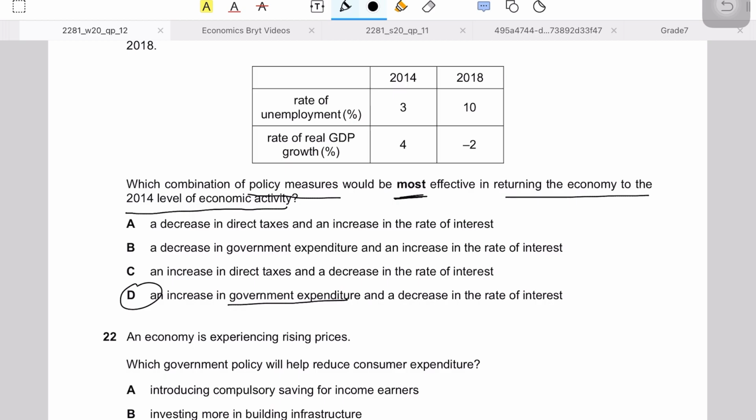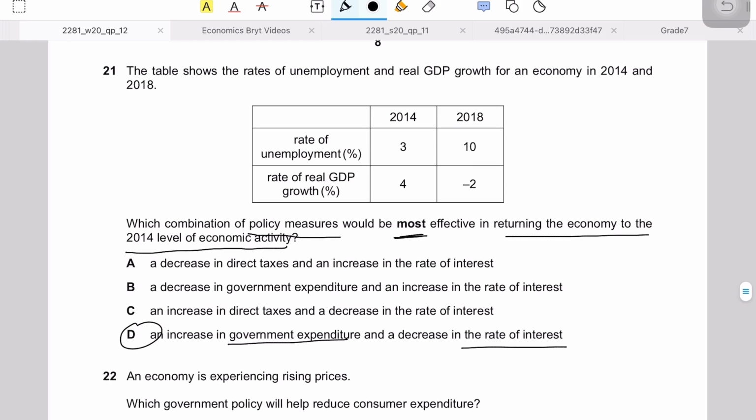And obviously, decreasing the rate of interest would make the cost of borrowing cheaper for consumers and for firms as well, because consumers would borrow more money to finance their expenditures, and firms would borrow more money to finance their investment. So that is why option D is the right answer. And this is an expansionary demand side policy. Decreasing the rate of interest is an expansionary monetary policy, and increasing the government spending is an expansionary fiscal policy. I hope you understood this.